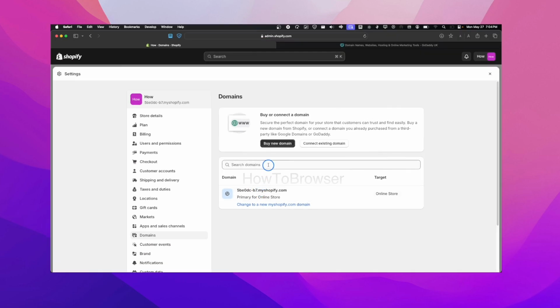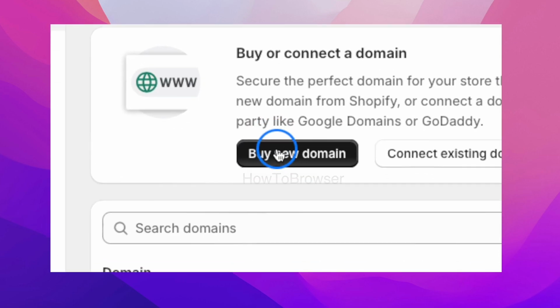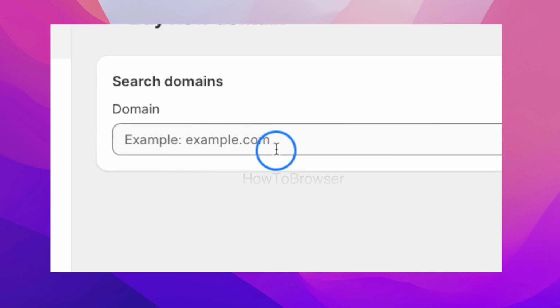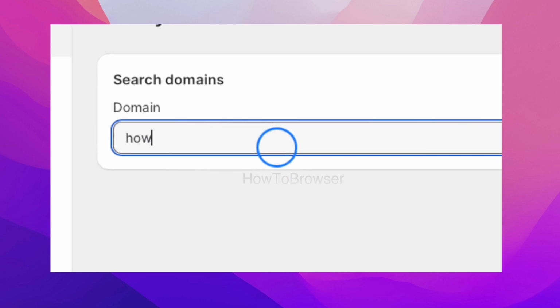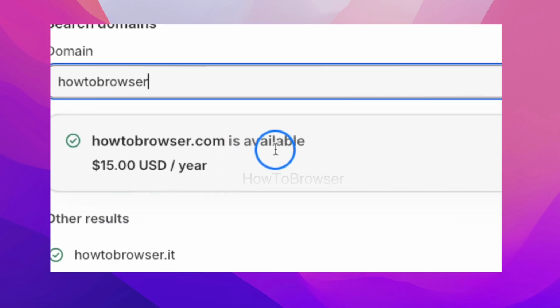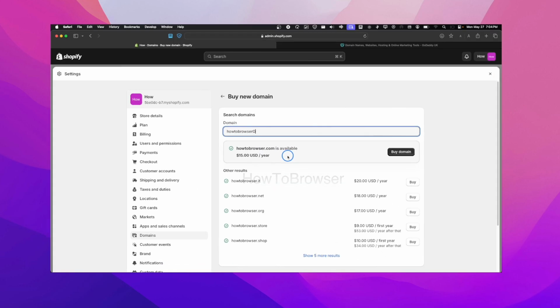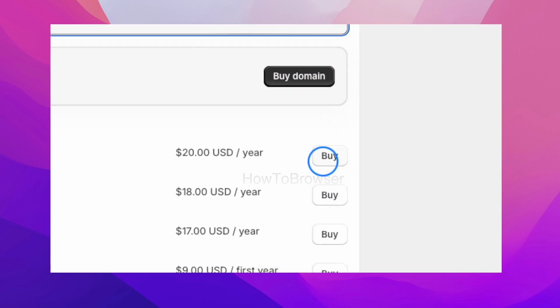Now, here we can click to buy or connect. Click on buy new domain. For example, I'm going to write how to browser. And here I can see some domains available to buy. As you can see, .com is a little bit more expensive, or with .net or .store or .shop, I can click here and just buy this domain right away.